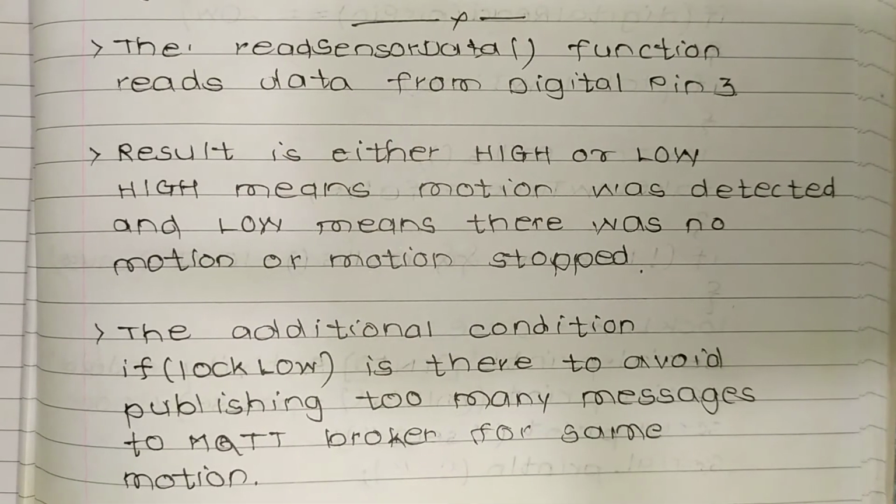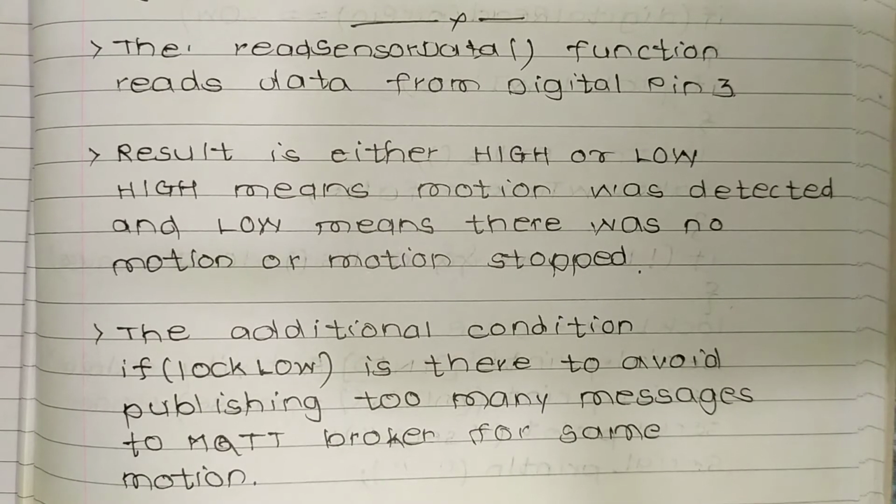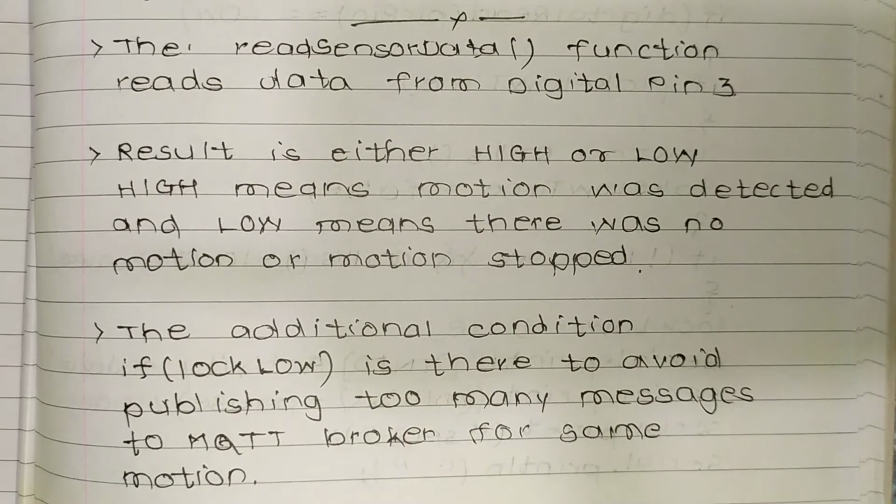The read sensor data function reads data from digital pin 3. So read sensor data is a function used for reading digital data from digital pins of Arduino. The result is either high or low. High means motion was detected, and low means there was no motion or motion stopped. The additional condition, if lockLow, is there to avoid publishing too many messages to the MQTT broker for the same motion.